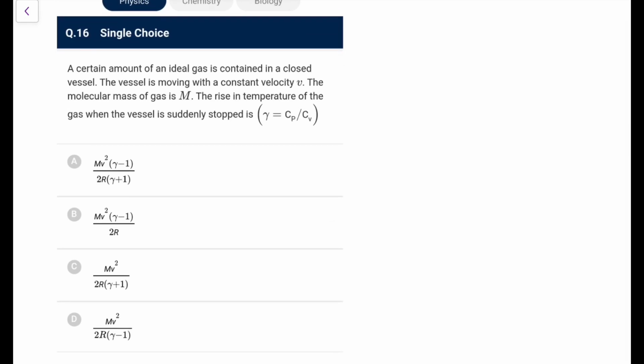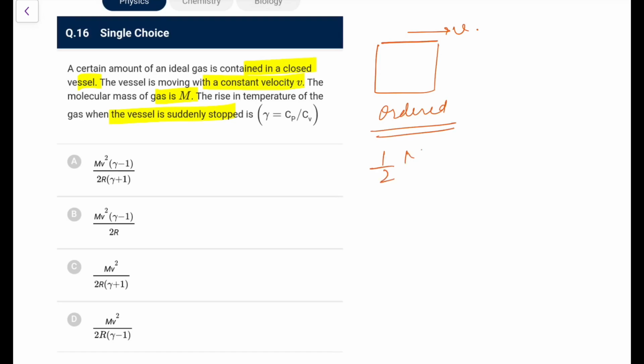Next, a certain amount of an ideal gas is contained in a closed vessel. The vessel is moving with constant velocity V, the molar mass is M. The rise in temperature of the gas when the vessel is suddenly stopped. So what happens here? When the whole thing is moving with V, this is ordered motion, and ordered kinetic energy is not included in the internal kinetic energy. So this energy, half total mass, let's say moles be n and the molar mass is M, into V square, that is the ordered kinetic energy, which is not part of the thermal kinetic energy.